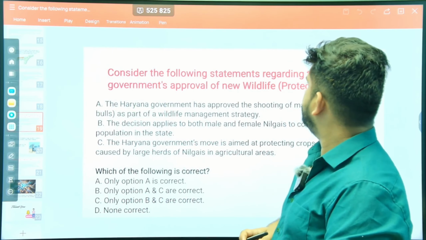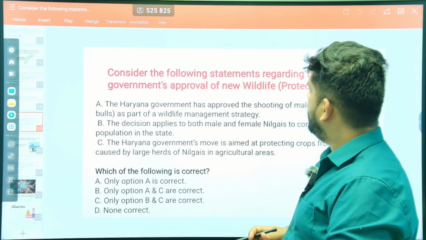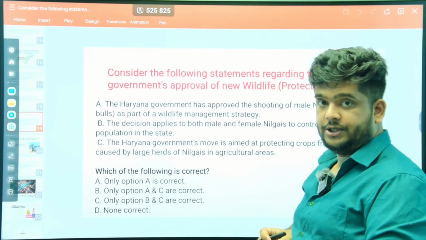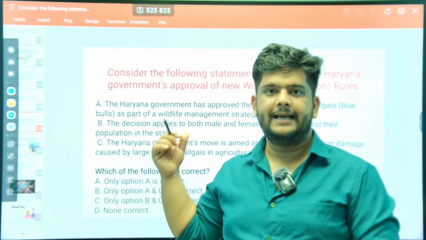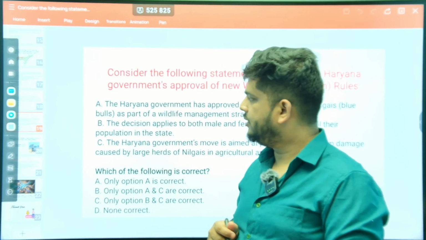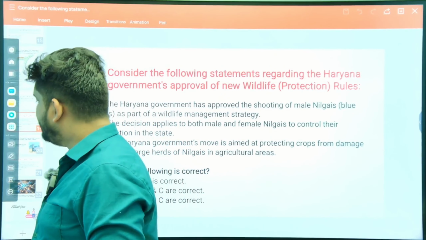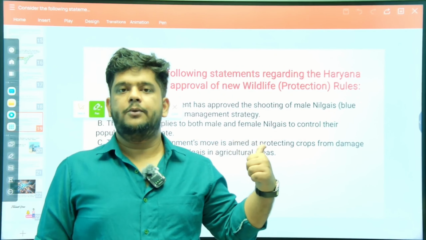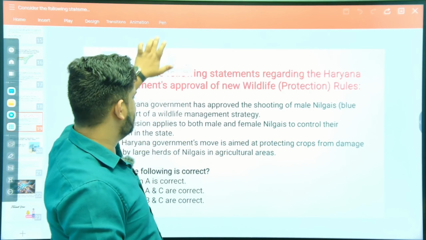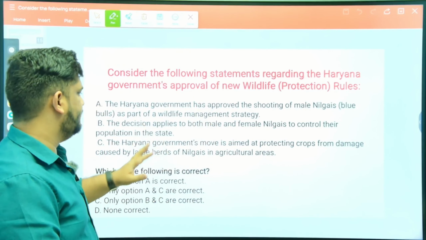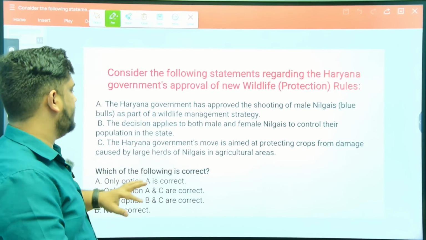Consider the following statements regarding the Haryana government's approval for new wildlife protection rules. Very, very disheartening news. Extremely disheartening news by the government of Haryana. If there is a problem, this is not the way, this is not a solution. Let's discuss this. This is pathetic. I don't have words to discuss this, but it was in the news, so I have to bring it.